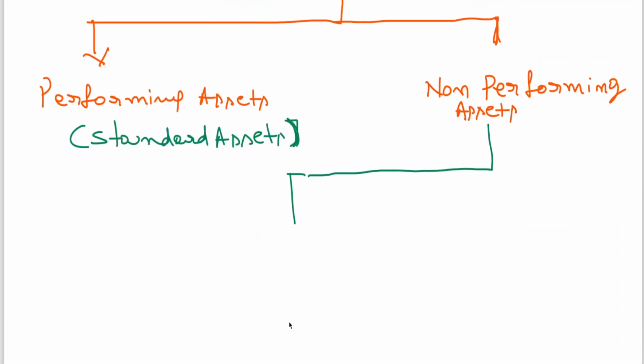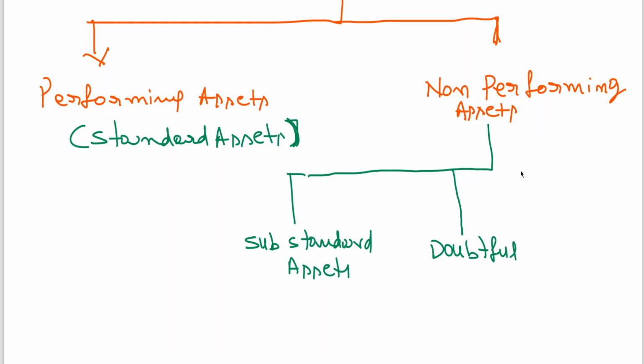It can be substandard, no? Standard, first part is substandard assets. Then after substandard, you have doubtful. And after doubtful, finally, the last one is loss assets.